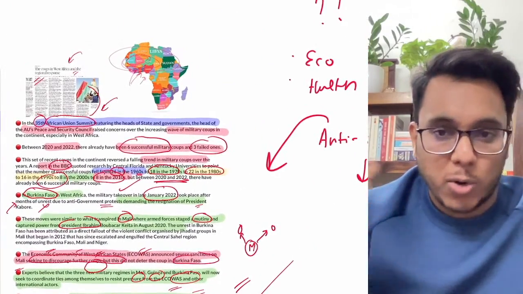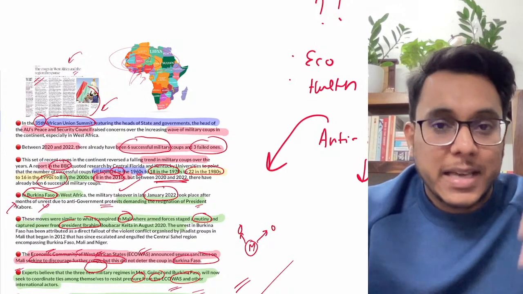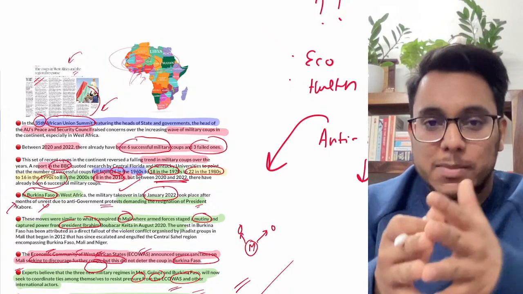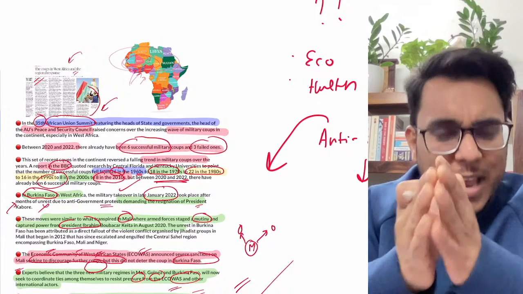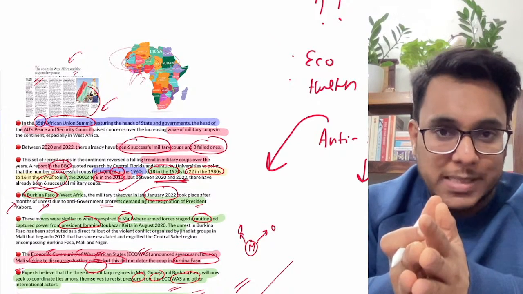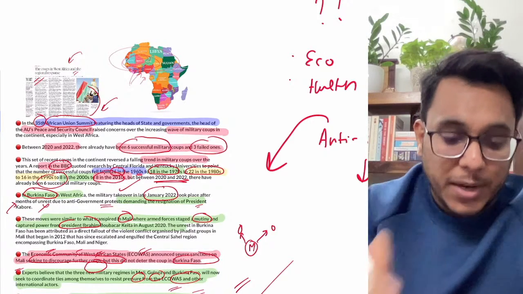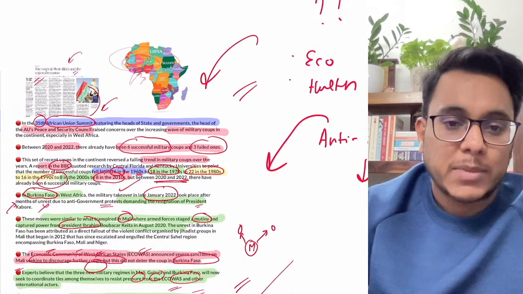Otherwise, guys, this particular crisis might become a humanitarian crisis in times to come. See this particular thing. Over the past few years, on the Sustainable Development Goals, Africa had made some progress, particularly on hunger. But this progress can be reversed if these coups become a regular phenomenon. So this is something that has been there.